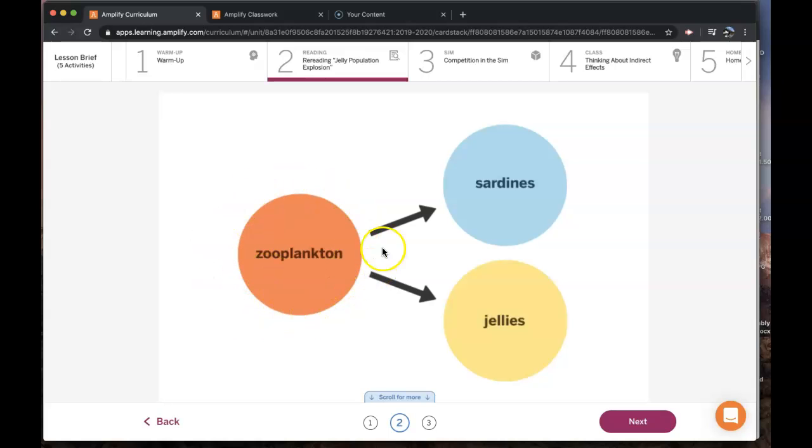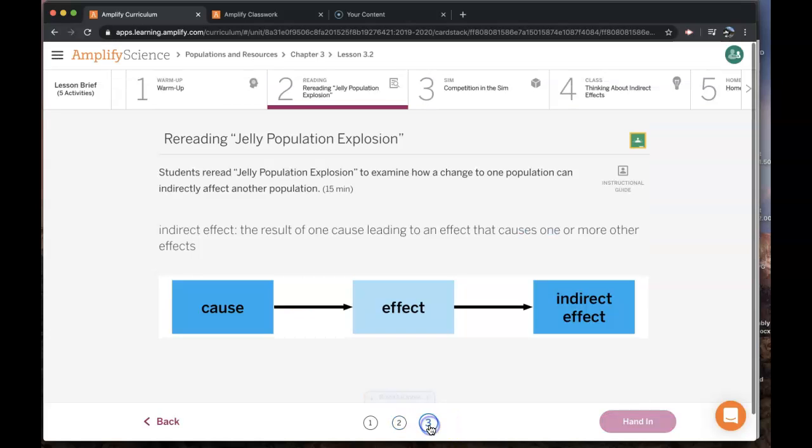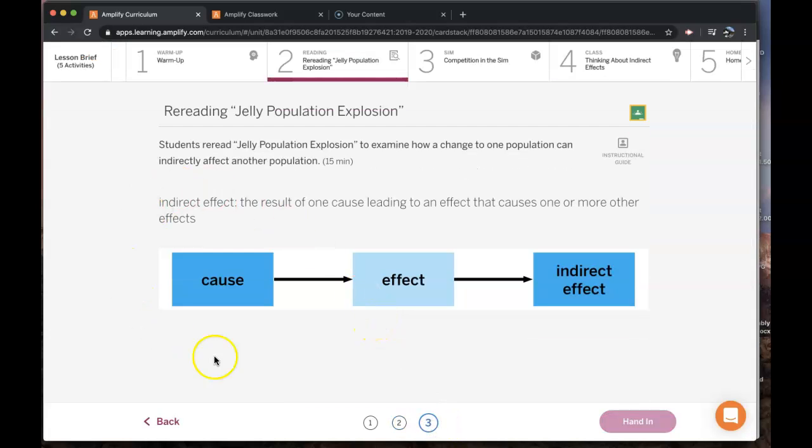And then because this increases, there's an indirect effect of this also increasing, because now there's more energy storage molecules for the jellies because the zooplankton population increased. And that's what we mean by indirect effect. The cause is the sardine population went down. The effect is that the zooplankton population increased. Therefore, an indirect effect is that the jellies increase.